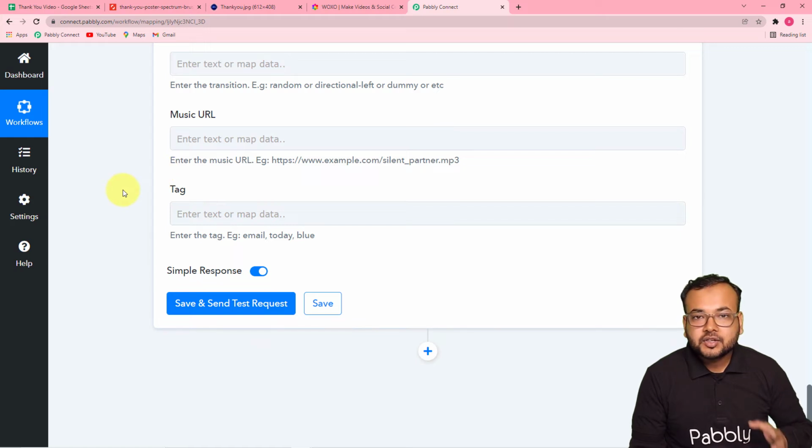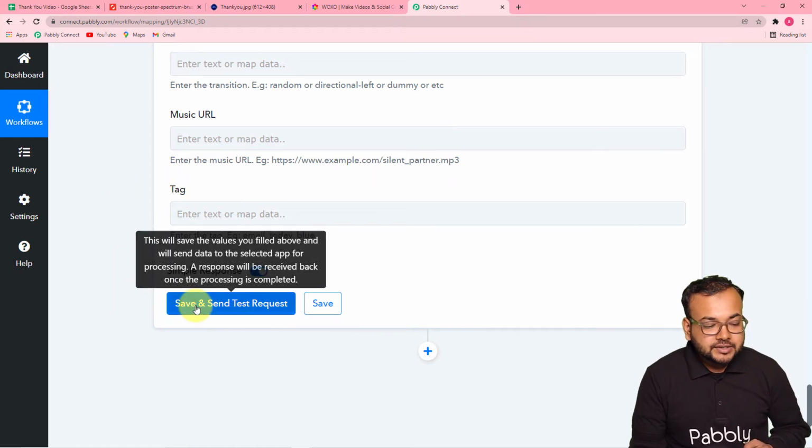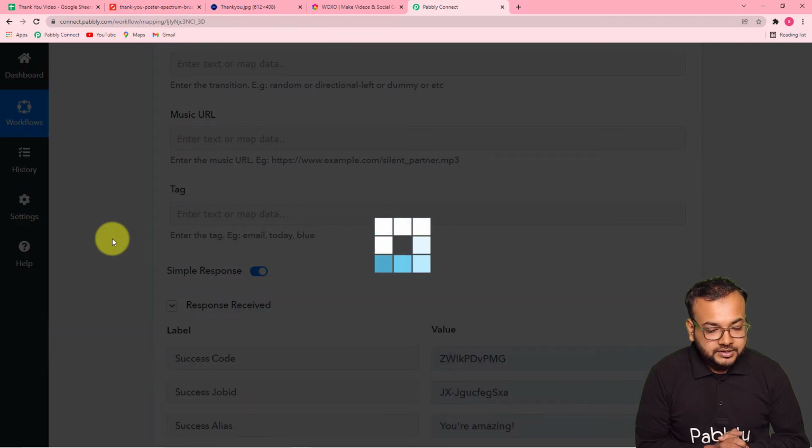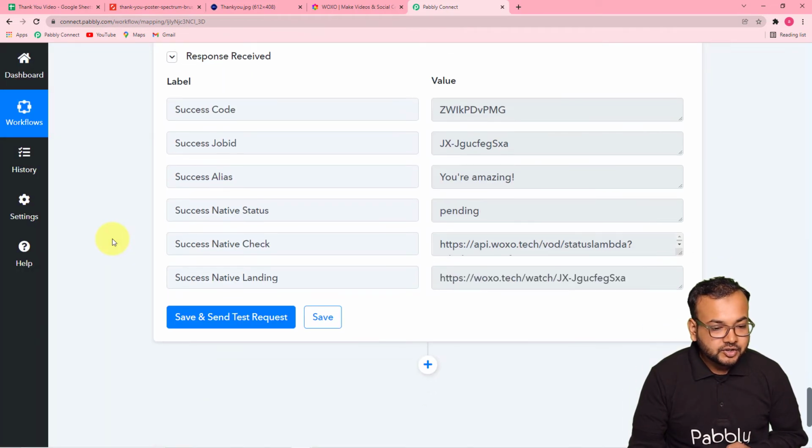And let's check the connection with Voxo. I'm going to click on save and send test request, and we'll see if a video got created here with the help of the data that I've mapped. Okay, so it will show you the response here like this. You can see now it is showing the success code, the job ID. And this is the landing page, but you can see in the native status it is showing pending.